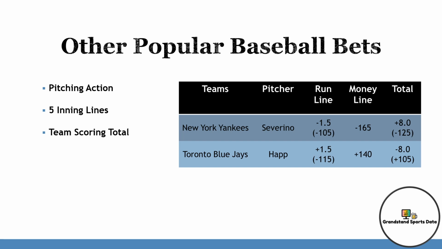Next will be other popular baseball bets. But first we're going to start with a stipulation: pitching action. Most bets on the outcome of a baseball game are conditional on the listed starting pitchers actually starting the game. Even if the listed pitcher throws just one pitch, the bet is still considered valid. If either pitcher fails to start, however, the bet is called no action. And no action means your bet is effectively canceled.